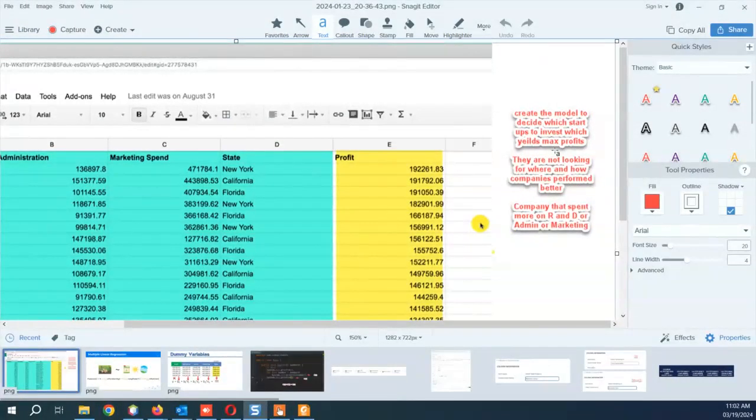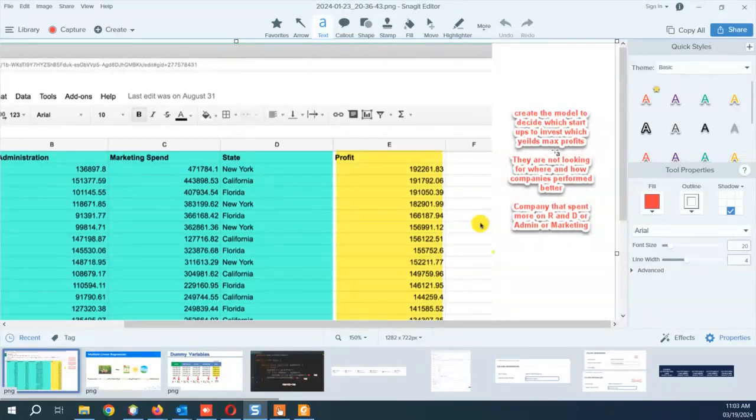We are going to create a model which will decide which startup company to invest in to yield the maximum profit. So let's say I am the investor, and there are startup companies' data in front of me, and I have to decide out of these 50 startup companies, which company should I give my money to, so I will become their investor. I will become the stakeholder for that company. I will become the board of director for that company. How will I do that?